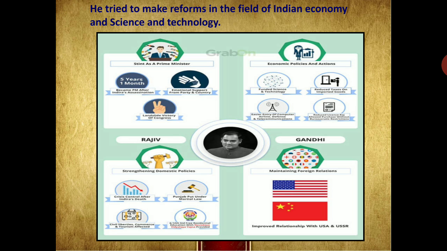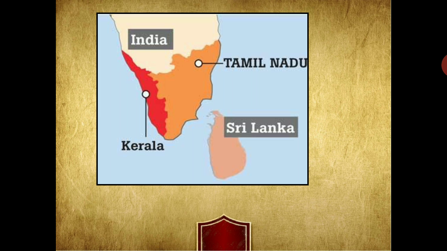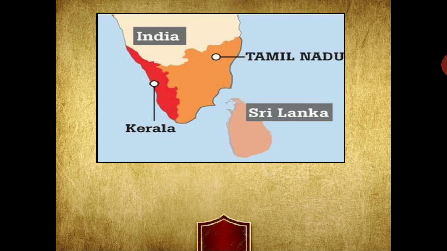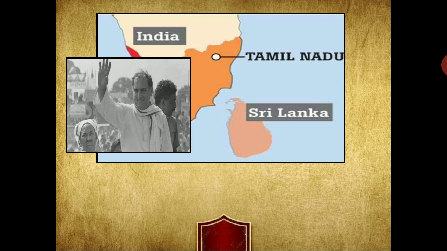As we can see, many schemes were brought. At that time, he also took the lead in solving the issues of the Tamil minority in Sri Lanka. He felt he could solve the related problems, and so he promoted a united Sri Lanka with internal autonomy for the Tamil community.